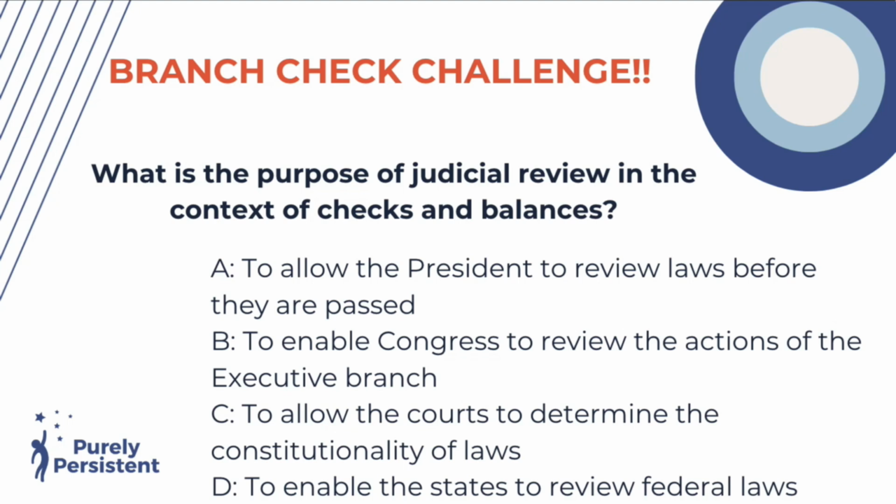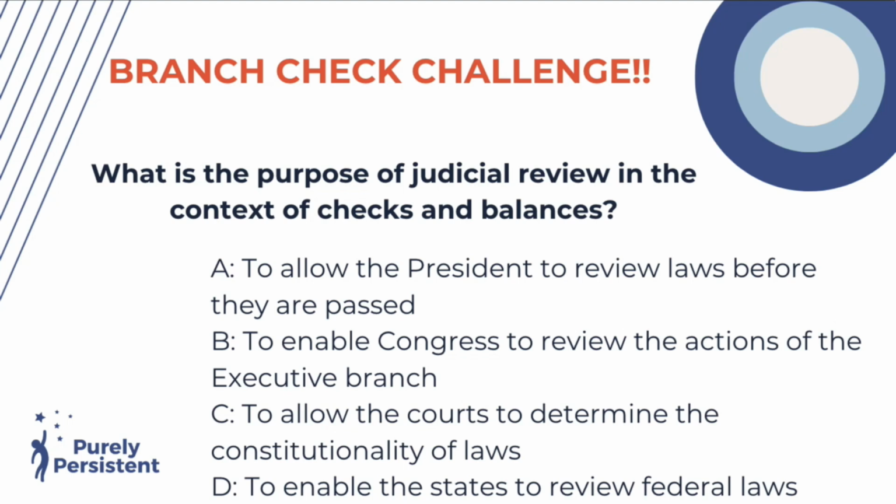What is the purpose of judicial review in the context of checks and balances? Okay, so judicial review, so that means the judicial branch, right? So to allow the president to review laws before they are passed. Does that really have anything to do with the judicial review? To enable Congress to review the actions of the executive branch.